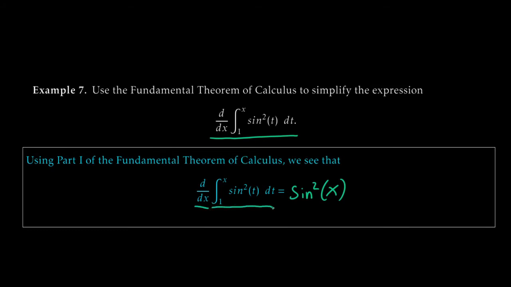So basically the gist of it is that if you see a d dx, and then you see a definite integral of some function with an x up in that little top part, all you've got to do, as long as you've also got a number in the bottom part there, is just take the function, write it down, and then replace whatever that variable is, that dummy variable, here we've got a t, with x, that thing up top. All right, very easy, very convenient. That is about as simple as it goes. That is just part 1 of the fundamental theorem of calculus directly applied. No extra computations necessary. All right, cool. Next example.